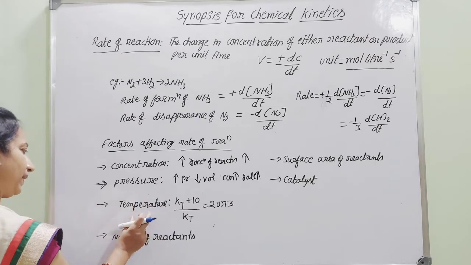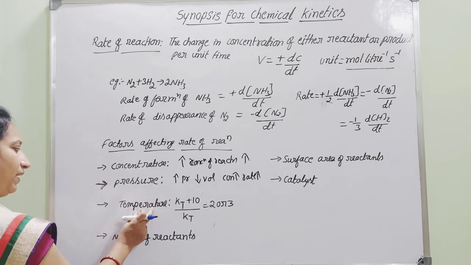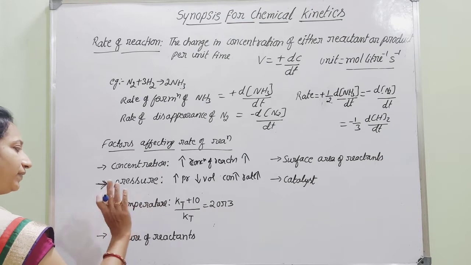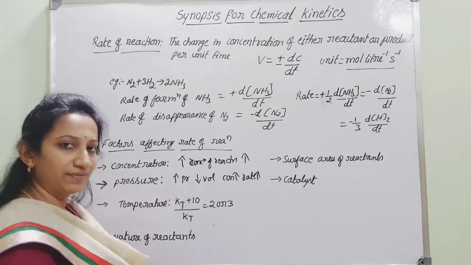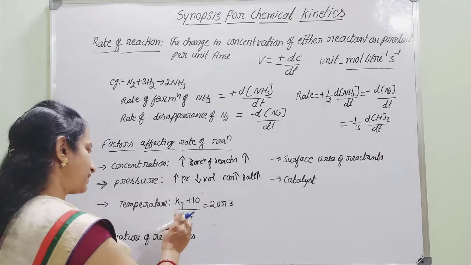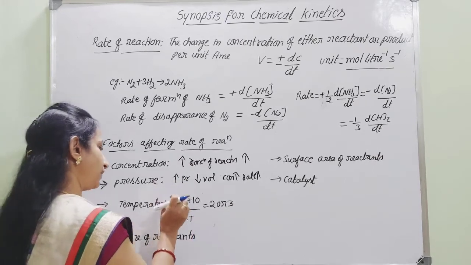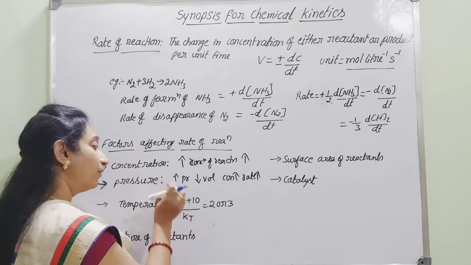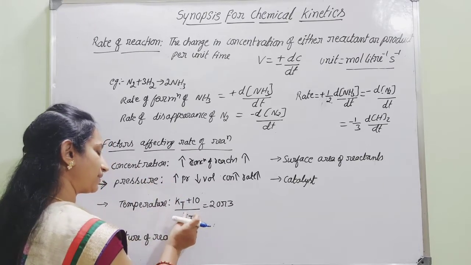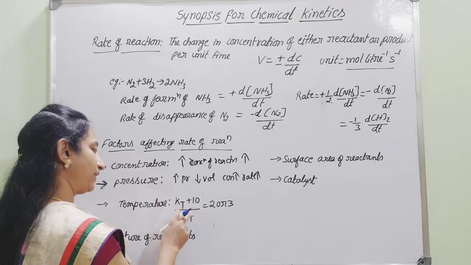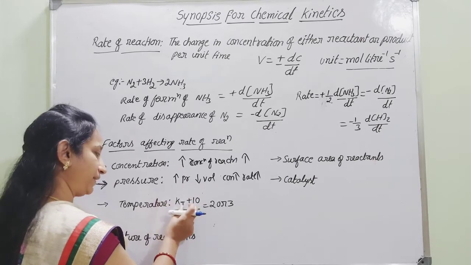Then, temperature. With the increase in the temperature, there will be increase in the rate of reaction. Now let us consider the rate constants for the same reaction at two different temperatures, say 20 degrees Celsius and 20 plus 10, that is 30 degrees Celsius.